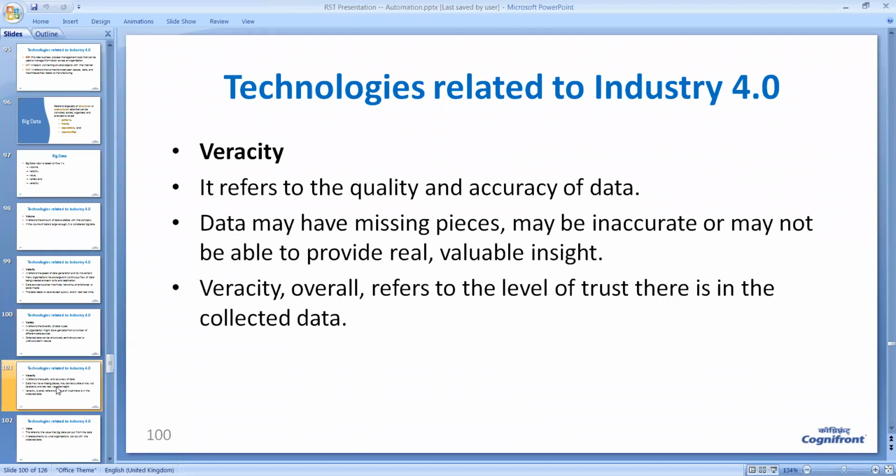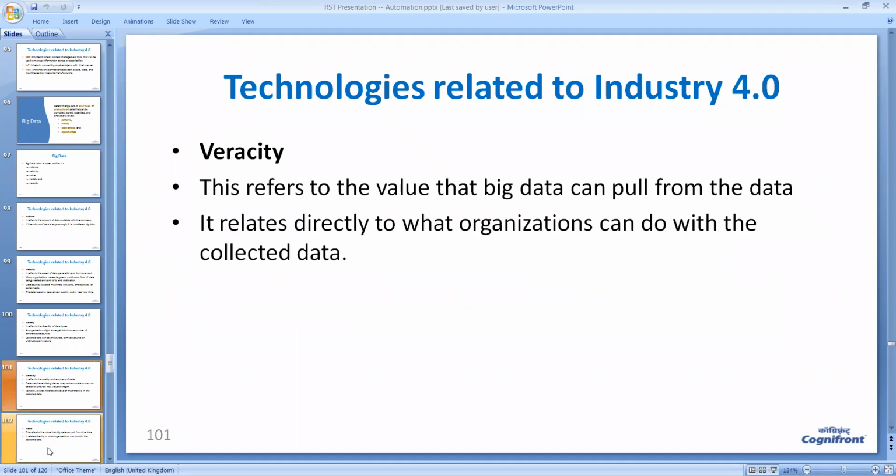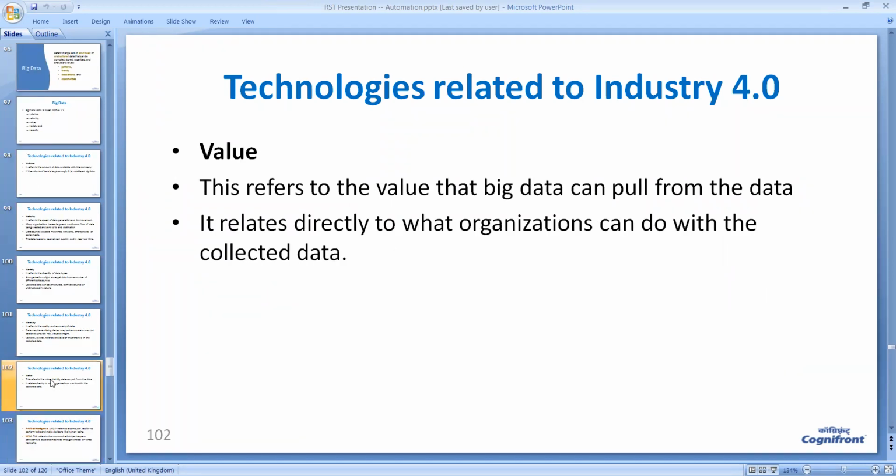The next thing that we want to know about is veracity. Veracity is about the quality and accuracy of data. Sometimes data may be missing, or it could be inaccurate. So in short, veracity refers to the level of trust that we have in the collected data. And the last, value.